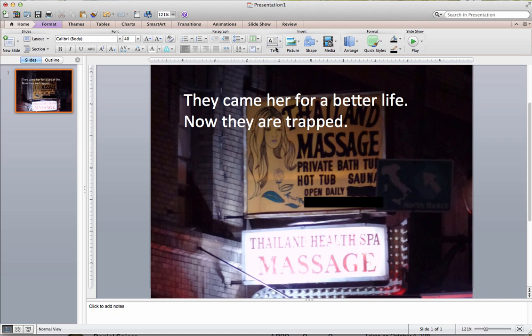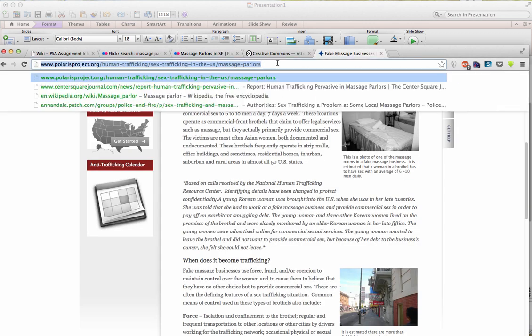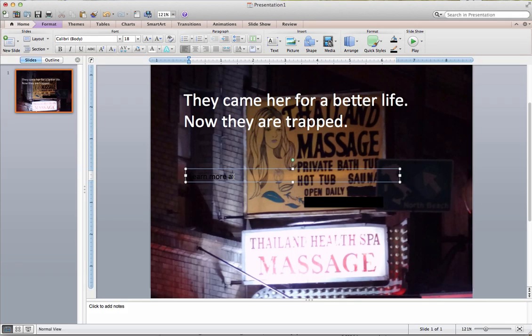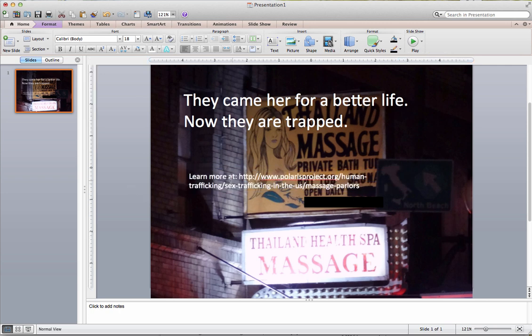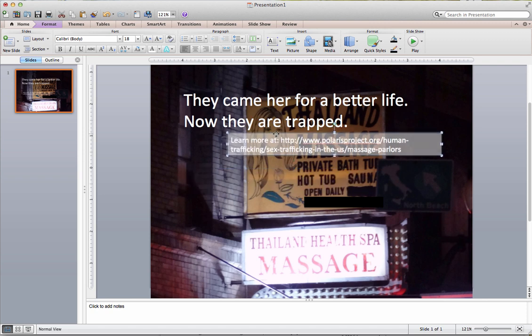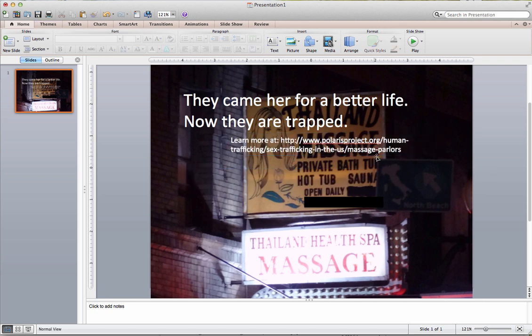And then I'm going to make another text box. It's just going to be "learn more at." And I'm going to copy and paste my link to the Polaris Project. I'll make this text white again. Okay, so I've got my slogan, my information, and once again this is really simplified. I'm just trying to do this quickly for a recording.